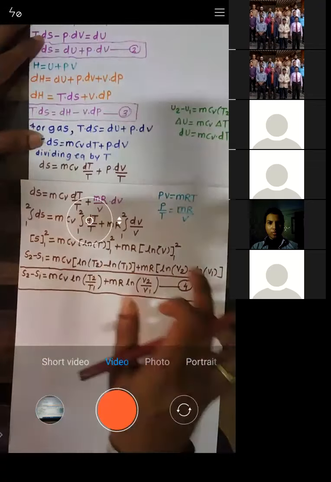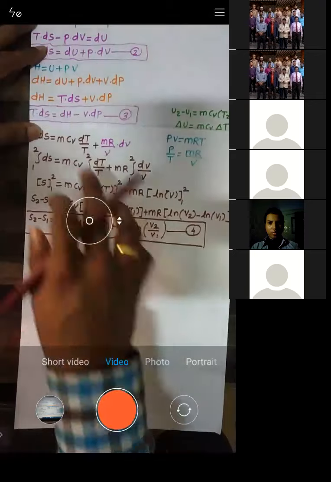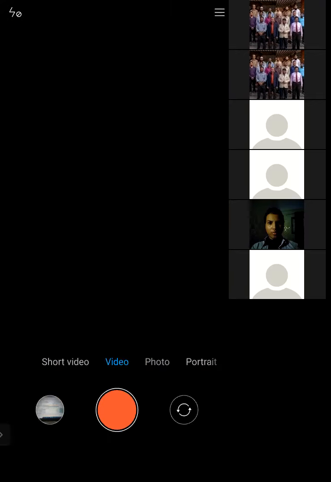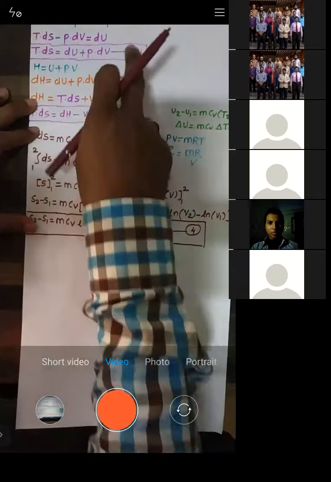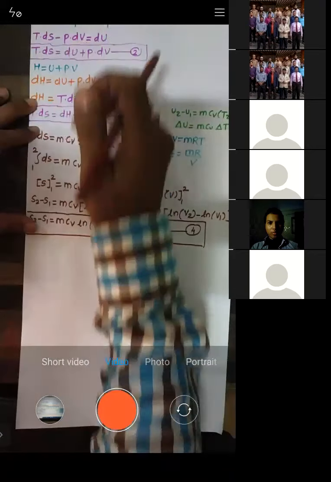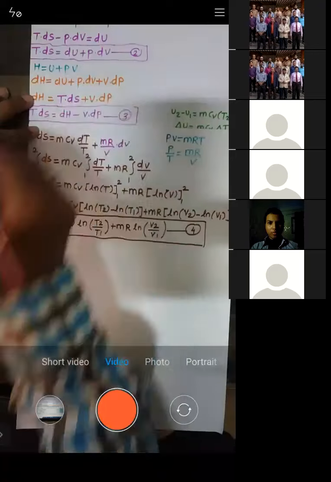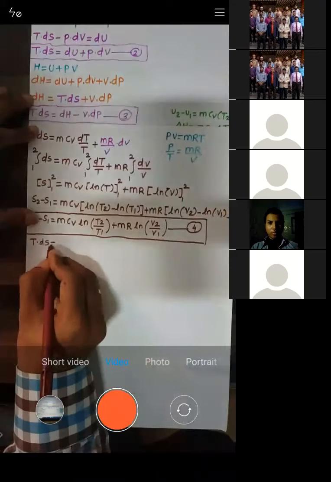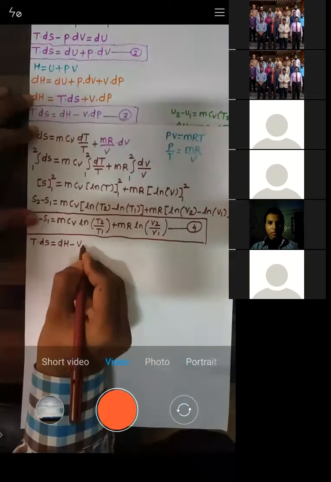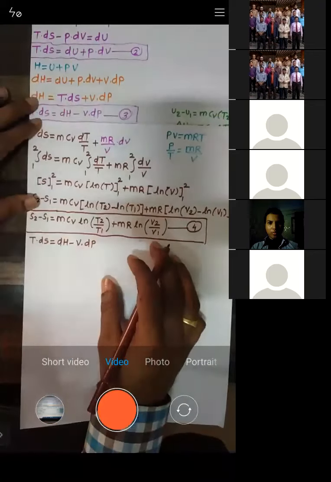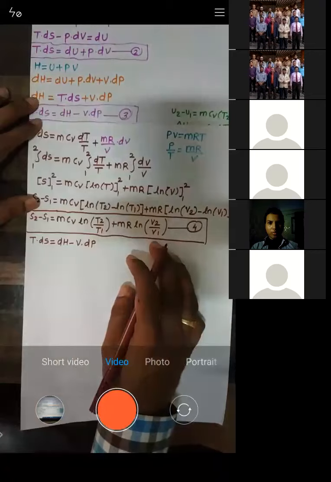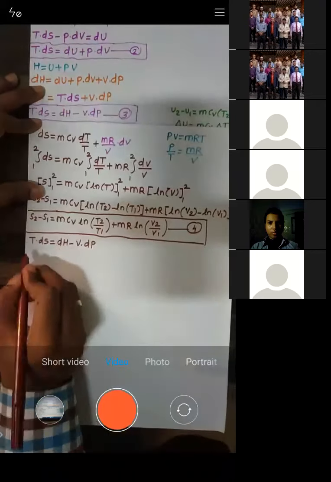Let us repeat the same exercise by taking equation number 3. Initially I took equation number 2 and solved it; the same I will do for equation number 3. So I'll write down TdS is given by dH minus VdP. This is our equation number 3. Now let us solve this. So I'll write down TdS is equal to